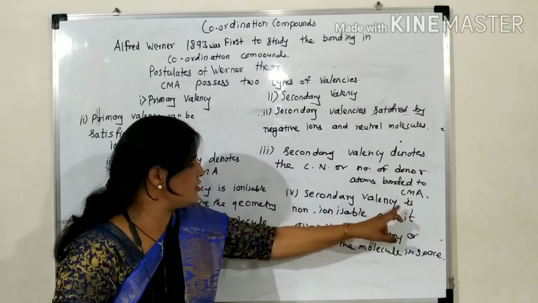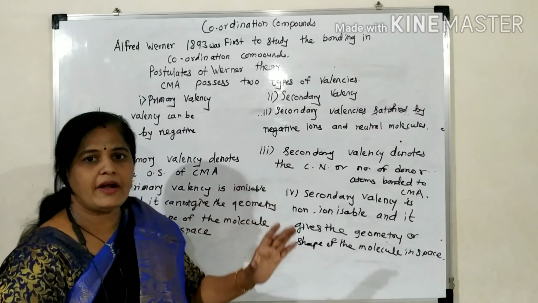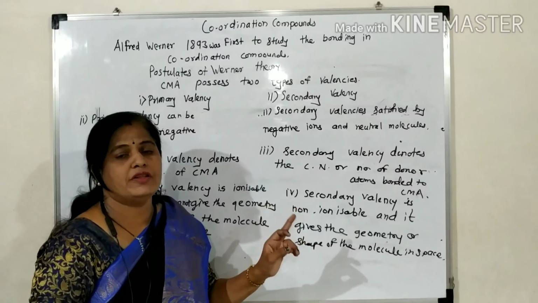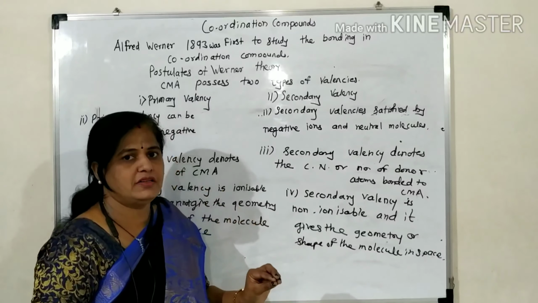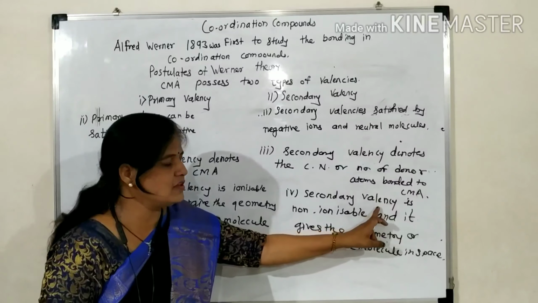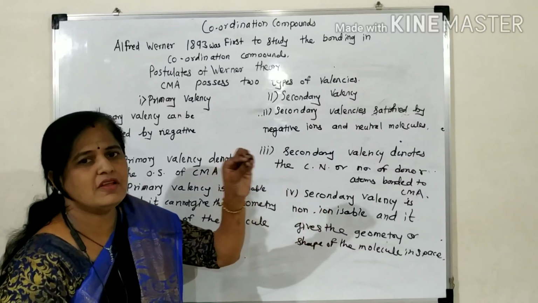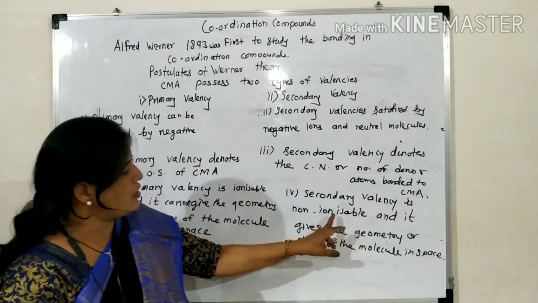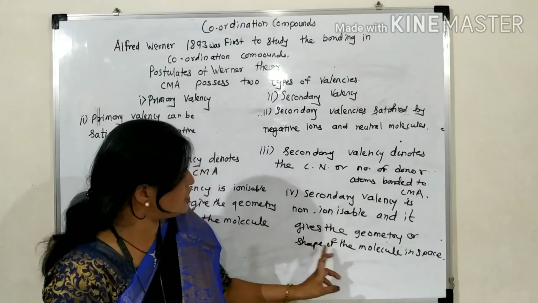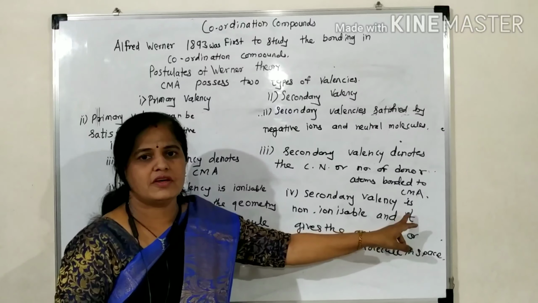While secondary valency is non-ionizable, because between the ligand and the central metal atom there is a coordinate covalent bond, and that will not easily break. Therefore, that is non-ionizable, and it gives the geometry or shape of the molecule. We can decide the shape of the molecule from the secondary valency.